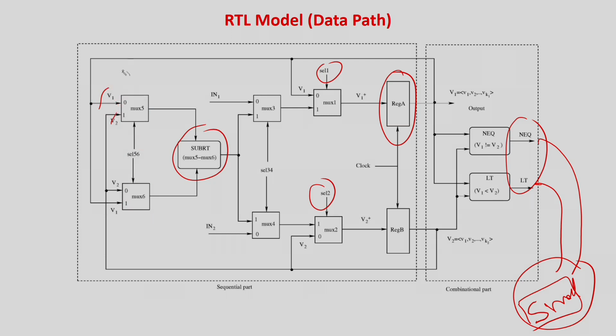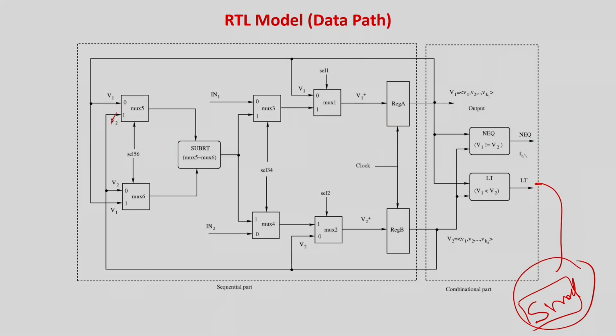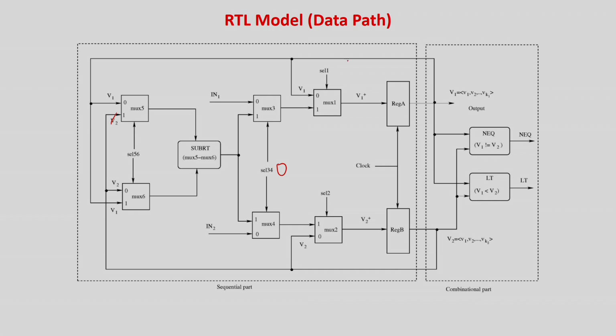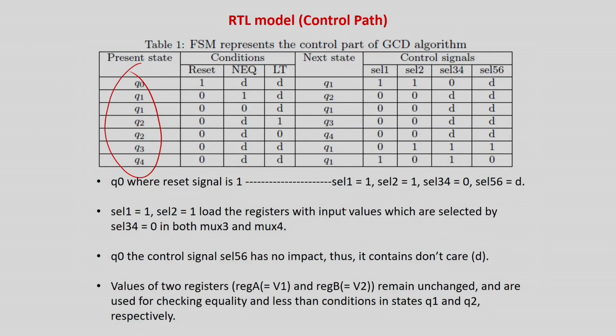As already discussed, what should happen in the initial state? The initial state should load in value 1 to register A and in value 2 to register B. Sorry, it should have 0 because it should flow in, and select 1 should be 1 and select 2 should be 1, right, and it should be loaded over here. So in state Q0 we are saying there is some reset line which will be resetting the whole stuff. That is the condition, and for less than, greater than, not equal to, which are not important, we are putting don't cares. So if reset equal to 1, the next state will be Q1, because Q0 is the reset state. From here you are going to Q1 where some functionalities will happen.